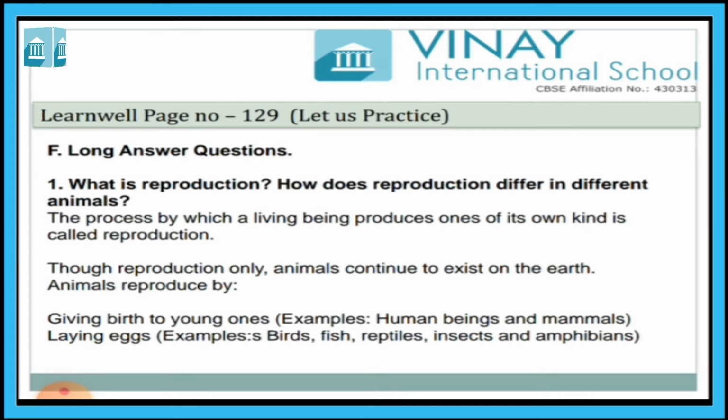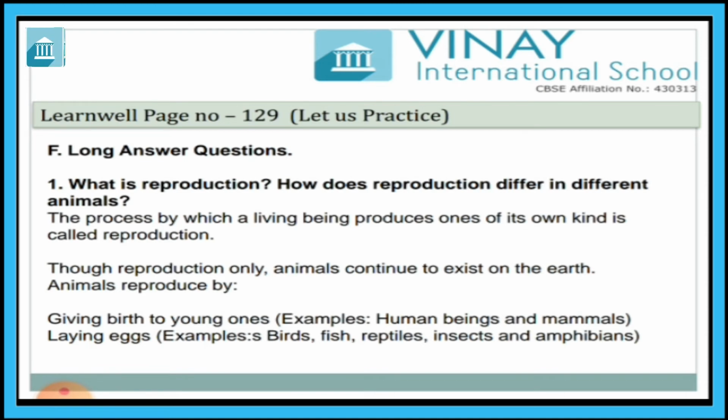Once again, what is called reproduction? The process by which a living being produces young ones of its own kind is called reproduction. Through reproduction, animals continue to exist on the earth. Some animals reproduce by giving birth to young ones, for example human beings and all the mammals like cow, dog, buffalo.